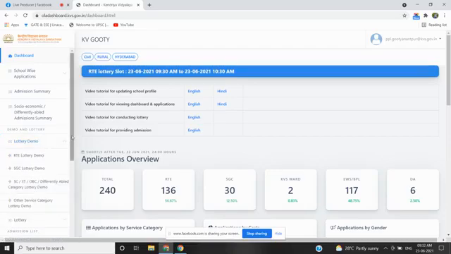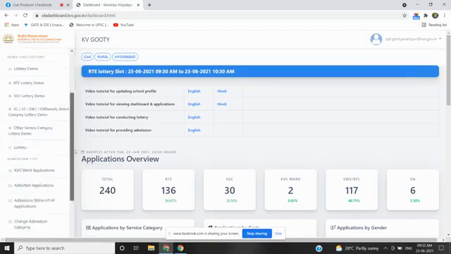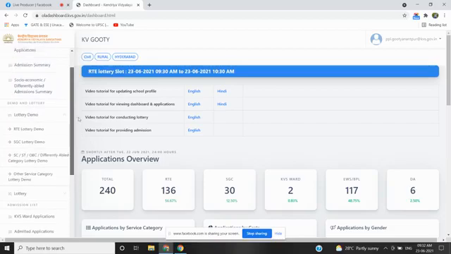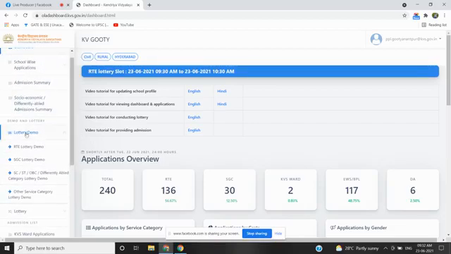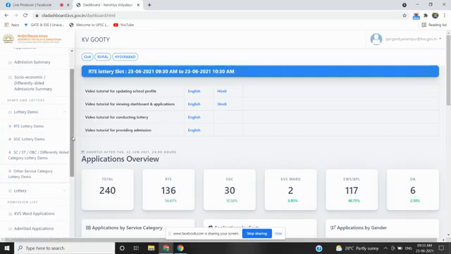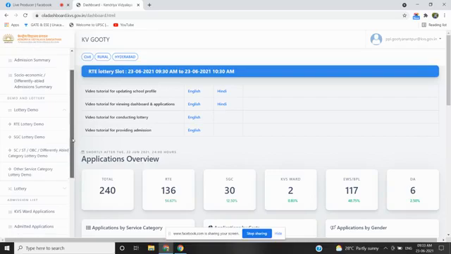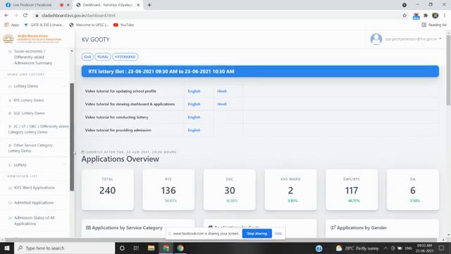Lottery demo. First, the lottery sequence will be explained. First we will see the RTE lottery demo, then SGC lottery demo, SC ST OBC differently abled category lottery demo, then other service category lottery demo, and at last, after performing to the satisfaction of the parents, we will go for the lottery of the Vidyalaya this year.